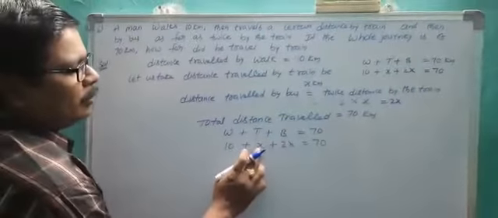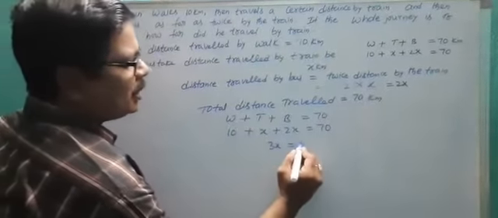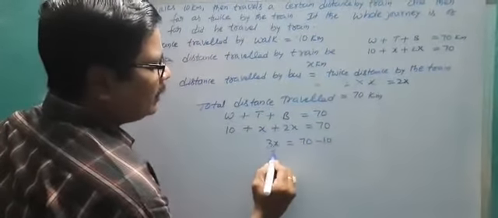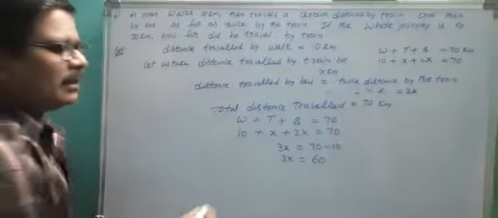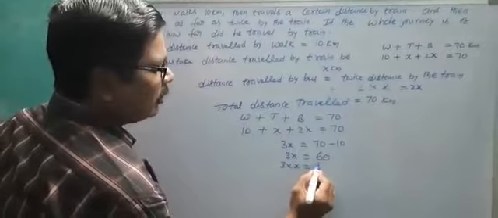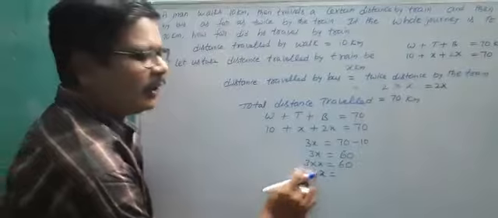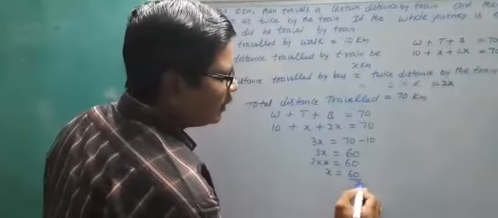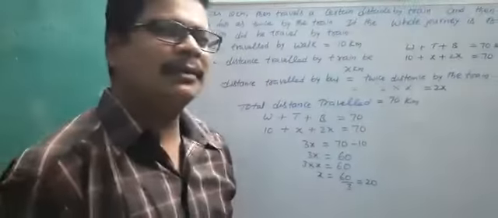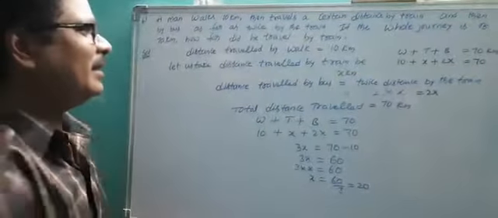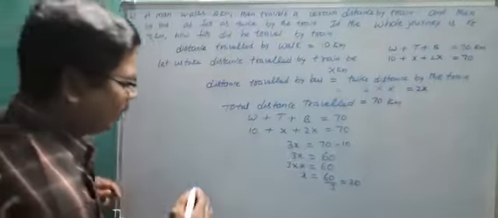Okay, so 2x plus x equals 3x, plus 10. By transposition, minus 10. That means 3x equals 70 minus 10, which is 60. So 3 into x is equal to 60. After transposition the product becomes division, so x equals 20. Here x indicates the distance traveled by train. How many kilometers? 20 kilometers.